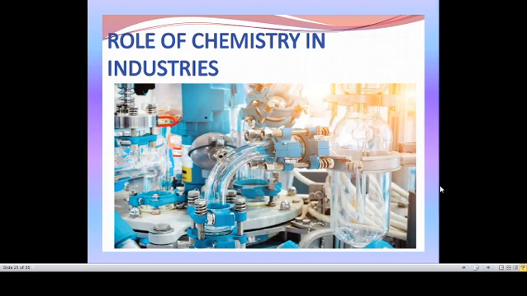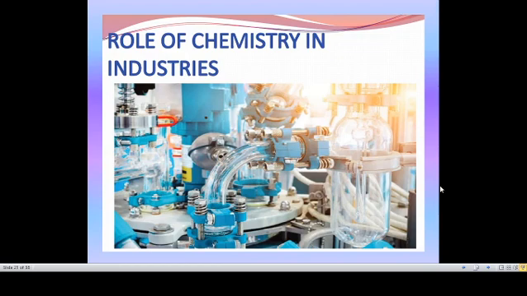So the next one, role of chemistry in industries. A large number of products are produced from industries: glass, plastics, paper, etc. These are all things produced from industries, because the ores contain several types of metals. These ores are taken by the industry and separated under certain processes, and the output will be our needed things. So these types of ores are taken by the industries, and they produce our important or useful things.